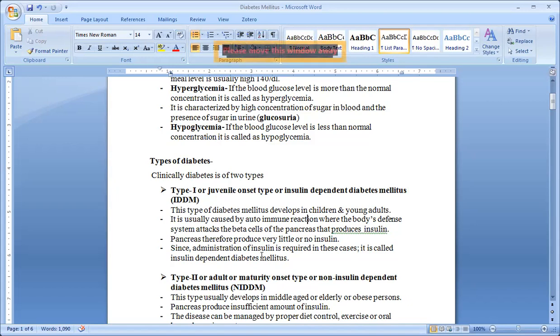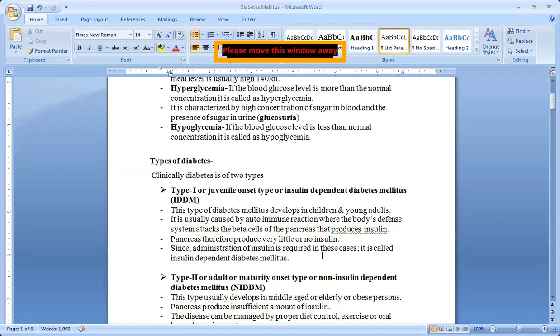So administration of insulin is required in these cases, directly it needs the insulin. Directly that individual, that child needs the administration of insulin. It is called insulin dependent diabetes mellitus. Here, there is no secretion of insulin due to autoimmune reaction, where the body's defense system attacks our own beta cells of the pancreas.